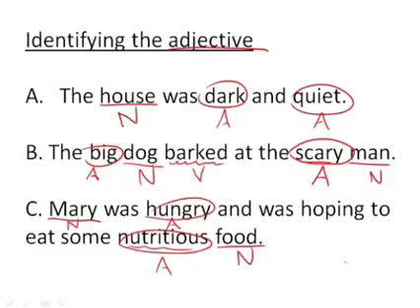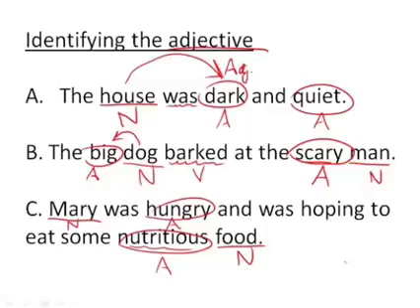Now, one final thing before I leave us here, and this is something we'll talk about more later, and we'll see lots more of. But where does the adjective come? Because sometimes it comes, in the case of B, right before the noun, the big dog. Other times, in the case of A, it comes after the noun. And so in English, there are sometimes certain verbs, such as was or is, to be verbs. And this one, was, is the past tense of is. So when you're describing something, you can say it was adjective. Whatever adjective you want to come up with, that is fine.